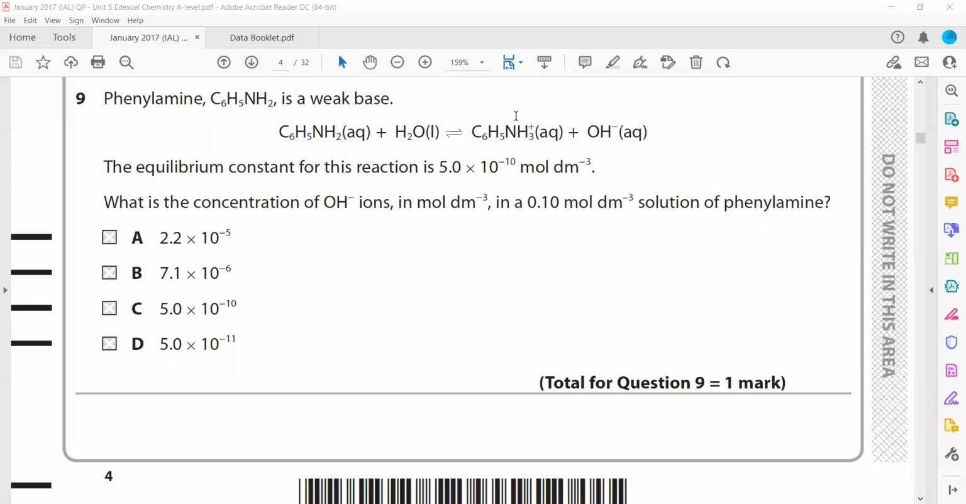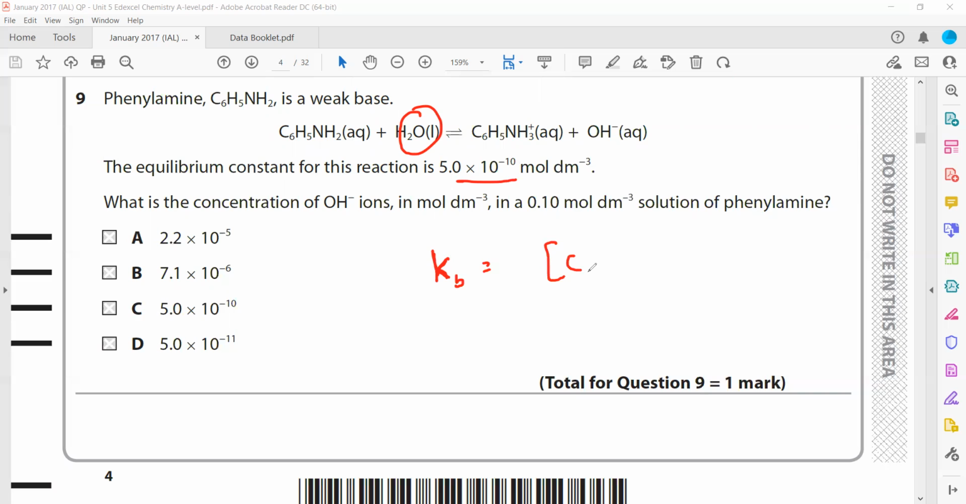Then phenylamine is a weak base. The equilibrium constant for this reaction is 5 into 10 to the power minus 10. What is the concentration of OH ion in mole per dm cubed in 0.1 mole solution? So it's a weak base, the same thing, and that equilibrium constant is actually Kb. Water is a liquid, so we don't include its concentration, only the aqueous ones, because water concentration does not change. Because it's a heterogeneous equilibrium, we don't include solids or liquids. So Kc, or Kb, since it's a base.